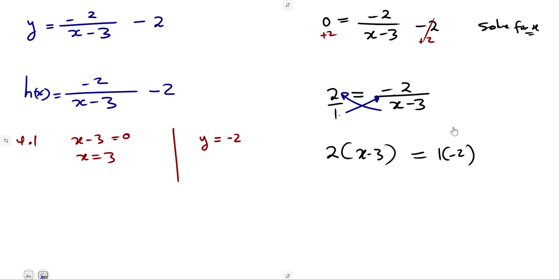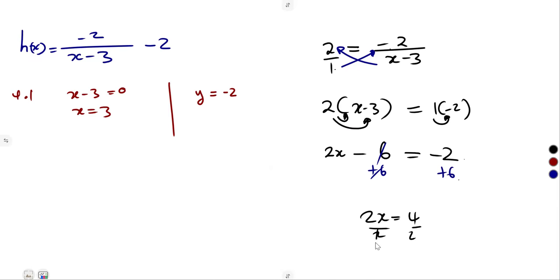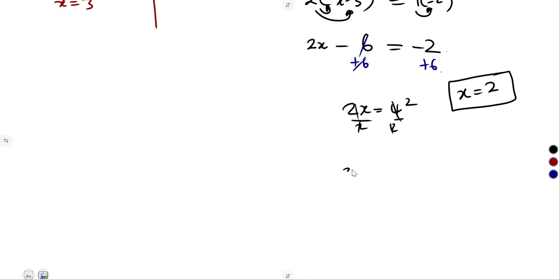If we expand these brackets, 2 times x is 2x, 2 times negative 3 is negative 6, and 1 times negative 2 is negative 2. Add the 6 to get rid of that. So 2x is equal to minus 2 plus 6, which is 4. If we divide by 2, our x is going to be equal to 2. Thus, we have got the x-intercept.